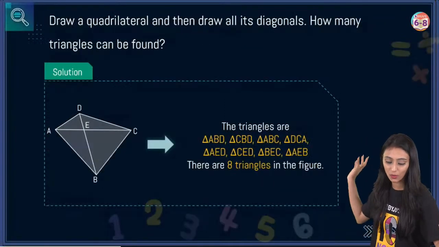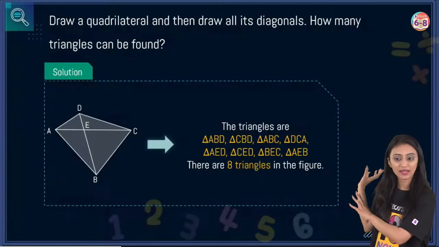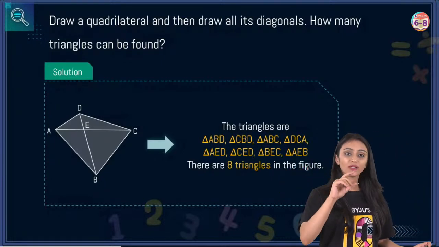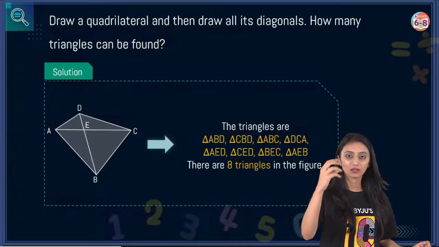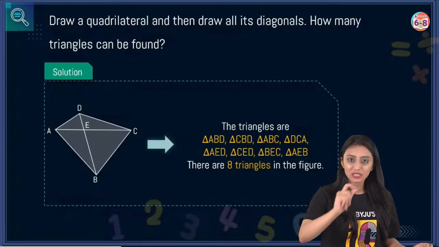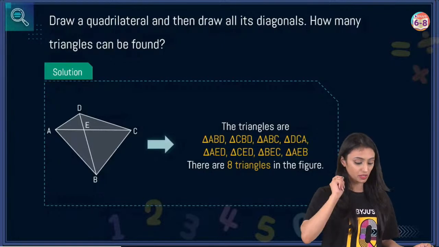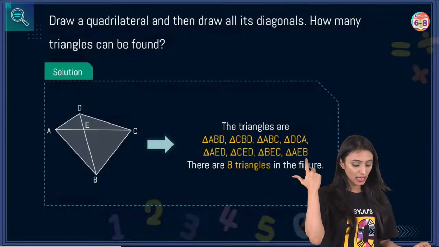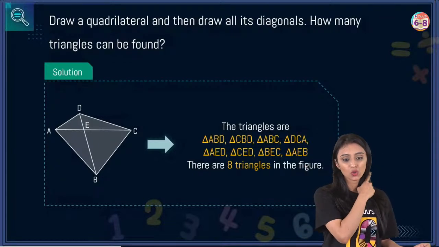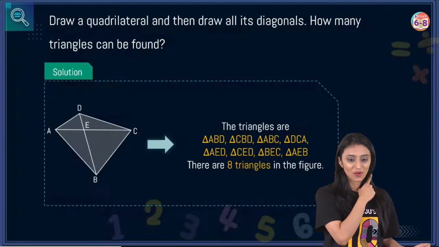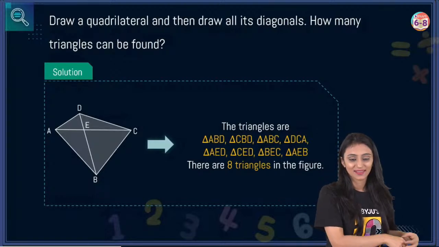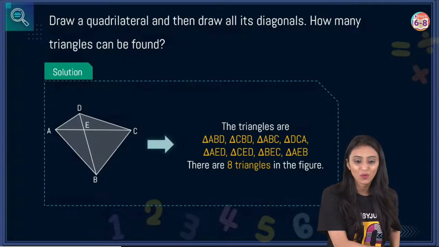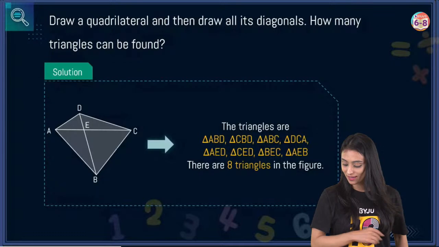Meanwhile, we can just quickly take a look at the solution. See, this is a four-sided figure. Now, if you join the diagonals, what do we see here? What are diagonals basically? They are the line segments formed by joining the non-consecutive vertices. So D and B are non-consecutive, A and C are non-consecutive, so we have these two diagonals. You can see 8 triangles could be formed here. This was a simple one. How could you go wrong here? All you had to do is draw a quadrilateral, join the diagonals and answer this.